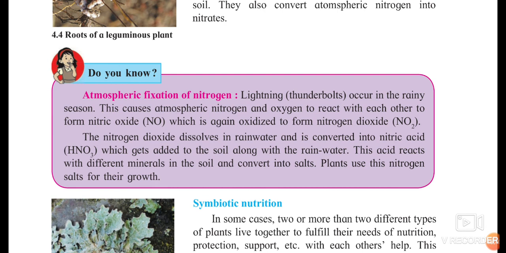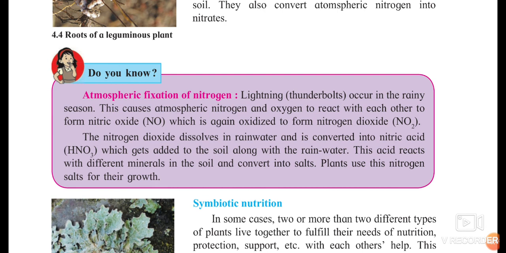The nitrogen dioxide dissolves in rainwater and is converted into nitric acid. Whenever the rain comes during the rainy season or thundering is going on, this nitrogen dioxide gets mixed with the rainwater and is converted into nitric acid, which gets added to the soil along with the rainwater, and later this nitrogen added to the soil is useful for the plants.